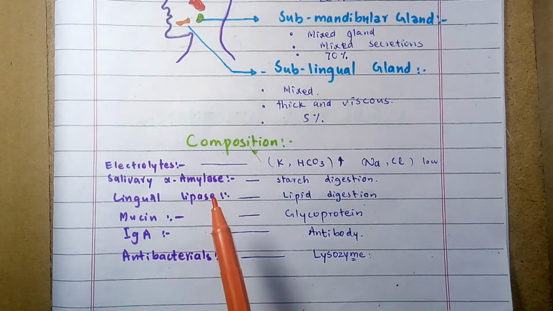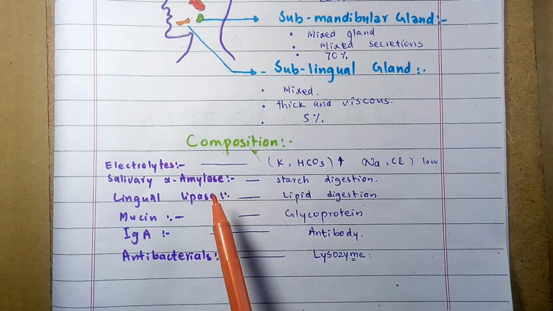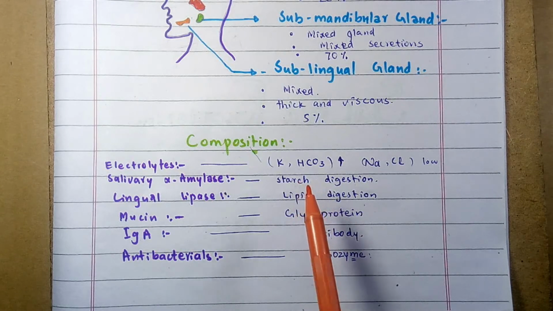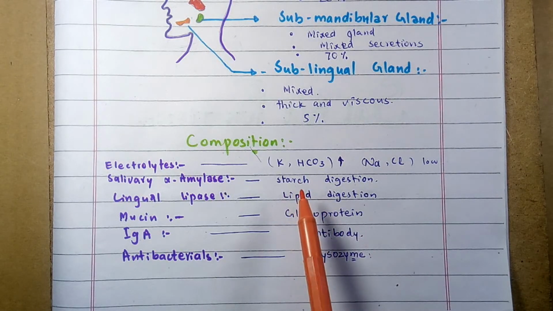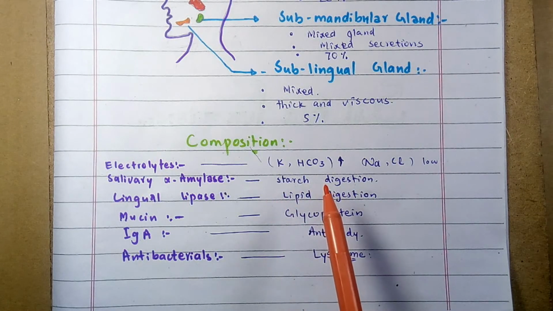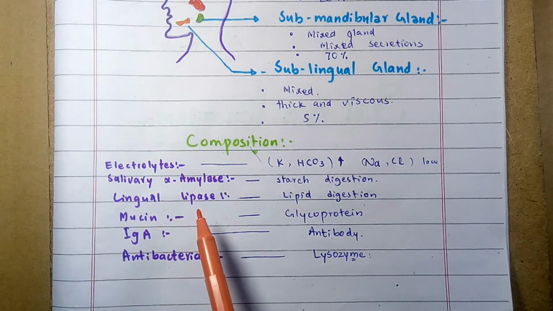Salivary amylase is an enzyme that digests the carbohydrate component of the food taken up by the human being. It digests the starch component, which is a type of carbohydrate, and carbohydrate digestion starts from the salivary amylase.